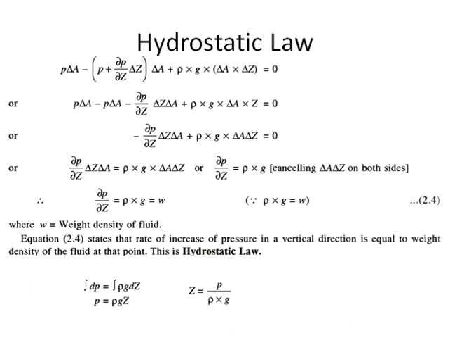So two things to understand. Pascal law states that for a static fluid, pressure is the same in all directions. Second, hydrostatic law: the rate of increase of pressure in a vertical direction is equal to the weight density. If you need to calculate absolute pressure in a liquid at a certain distance from the free surface vertically, it can be calculated as rho g z, or rho g h in some books. You may find it as rho g h or rho g z. So this is hydrostatic law.